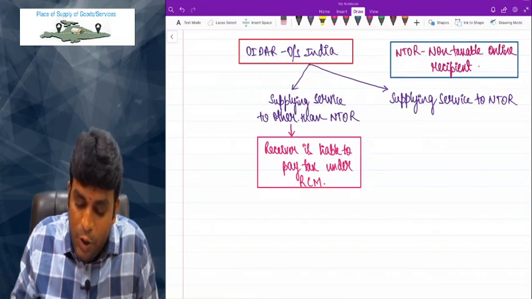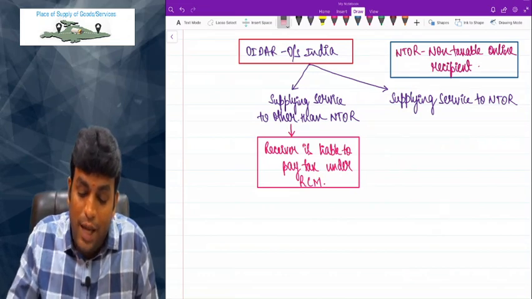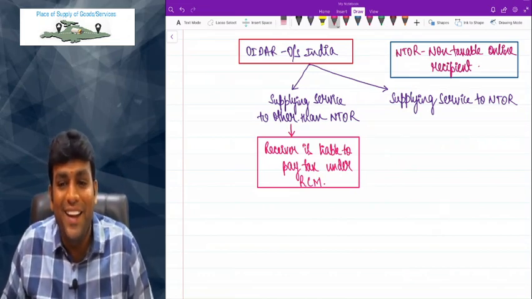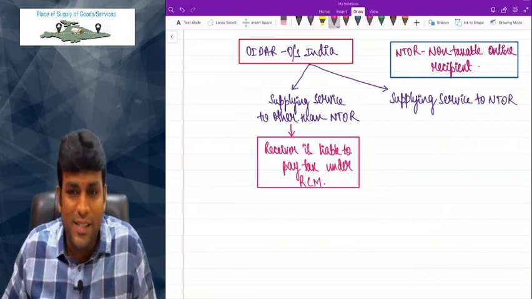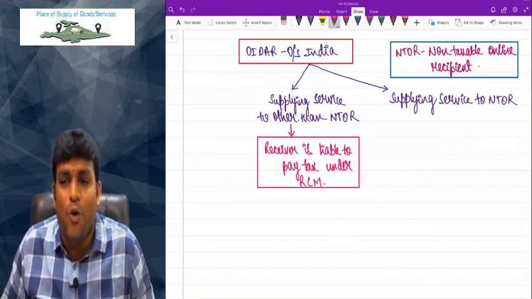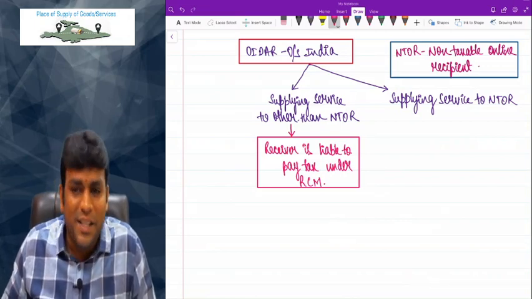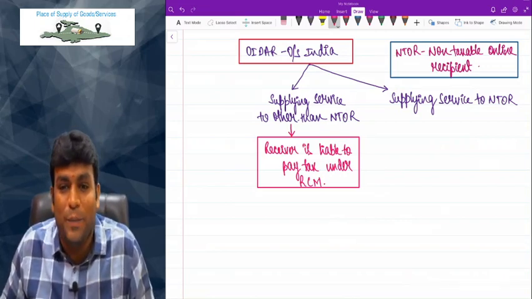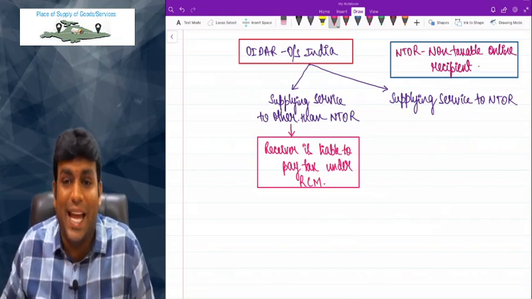In general, who is liable to pay GST? Supplier. But in RCM cases, the supplier is not liable to pay, the receiver is liable to pay. So when order outside India is supplying service to a person other than NTOR, the person liable to pay tax is the recipient, because the recipient is liable to pay tax under RCM, reverse charge mechanism.